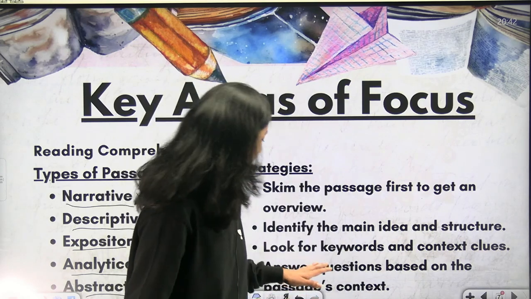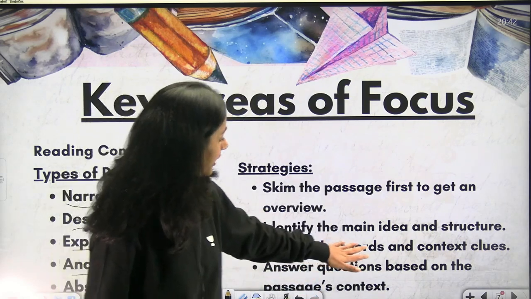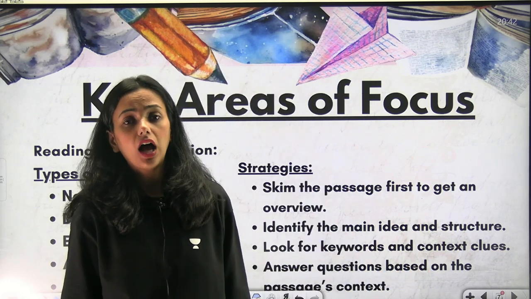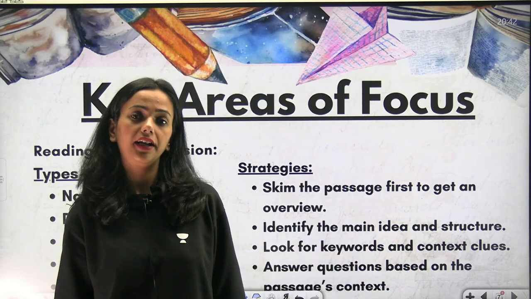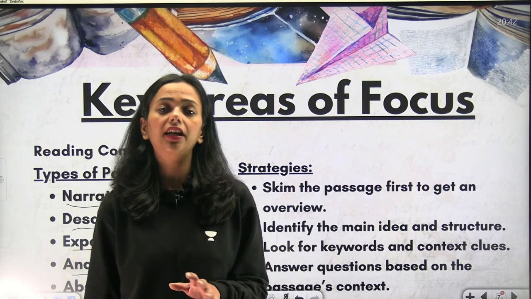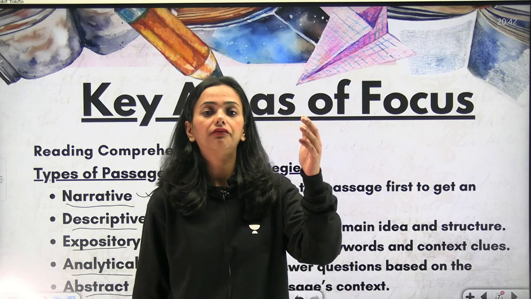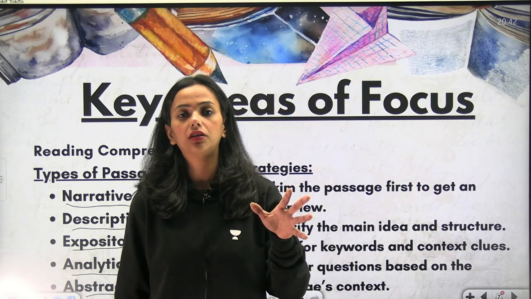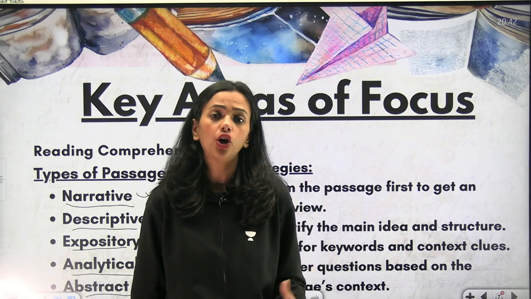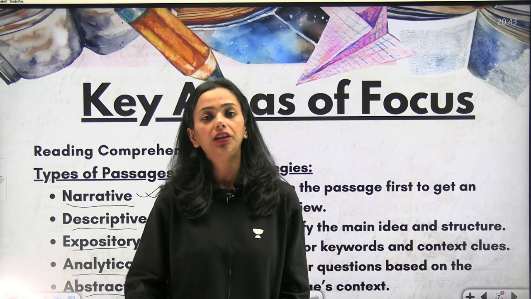Now, identify the main idea and structure. I have done sessions on the main idea and structure of the passage, where the author tries to tell you his main idea in the very first third of the passage, and you try to grasp from there what the author is trying to tell you in the entire passage.